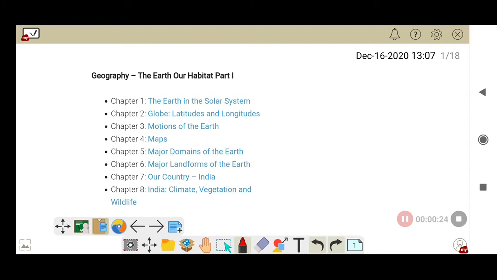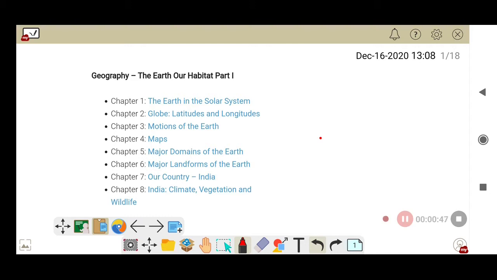Before going into this, we have to know about geography, right? Do you know what is meant by geography? Geo means earth. So geography means the study of the earth. And in Class 6 Geography we have The Earth Our Habitat Part 1.